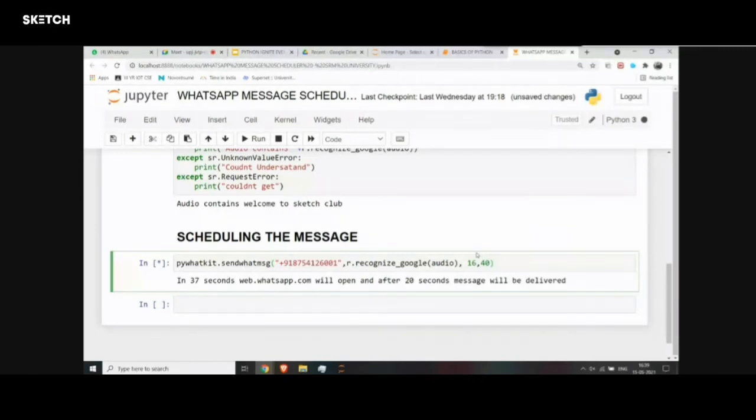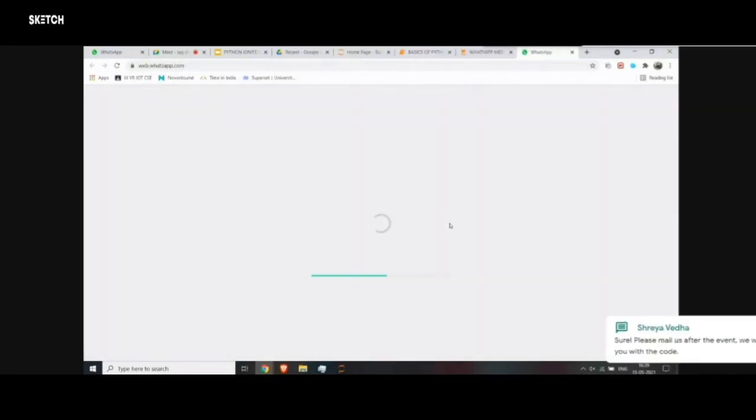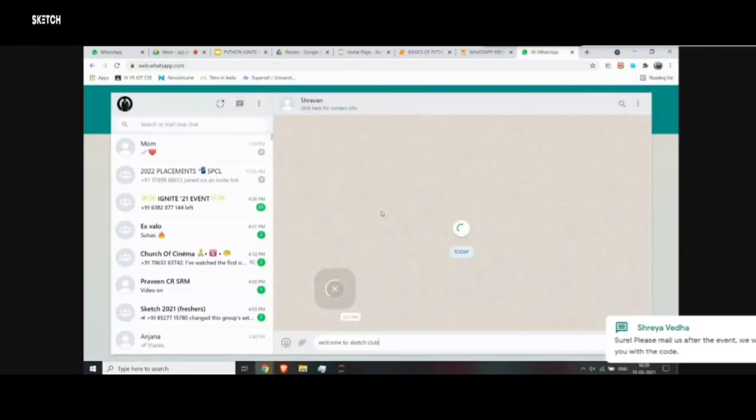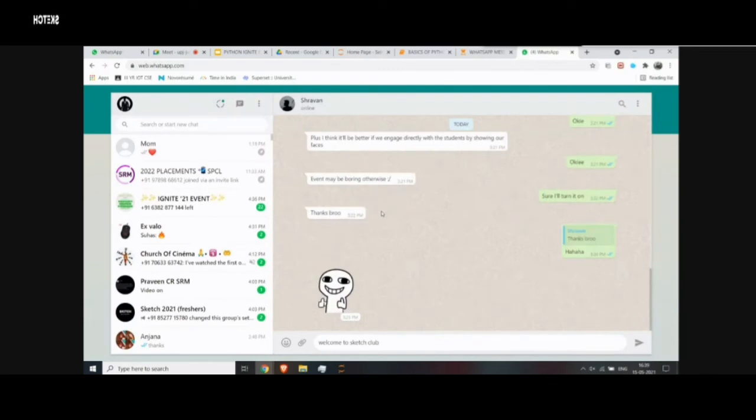Almost time. It will automatically be opened in a separate tab, and the WhatsApp message will be sent to him. So as you can see, my WhatsApp has been automatically opened. I did not do anything. My cursor did not move. I'm not using my keyboard either.